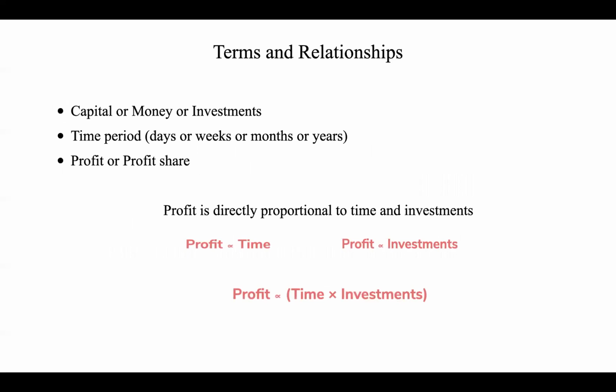Terms and relationships. The terms we are going to use are capital or money or investments, time period, and profit or profit share. Profit is directly proportional to time and investments. So profit is equal to time into investments. Both are directly proportional.